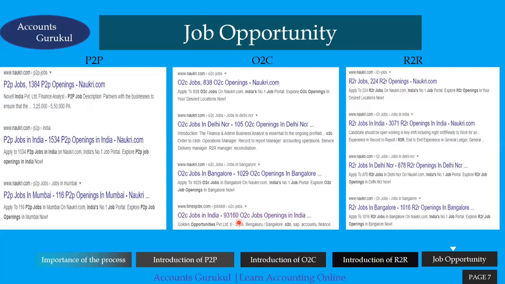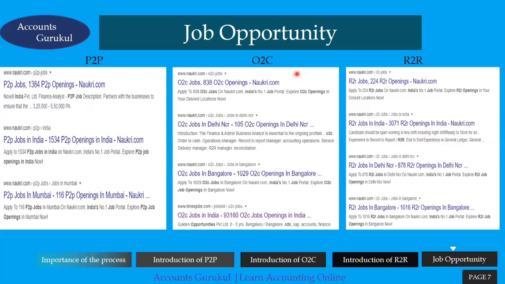I hope you guys are able to understand that and get the knowledge for it. From the R2R standpoint, in R2R as well, around 3,071 R2R openings, 878, and again 1,016 jobs available in the R2R field as well. So here we have covered the three most critical and important processes available in finance and accounting, and how important each and every step is to understand in the finance and accounting field.